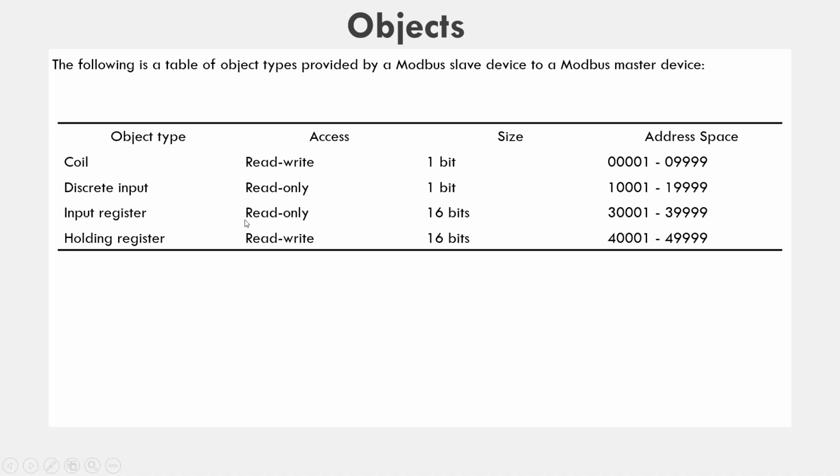For the input register, we have only read-only access. Size is 16 bit and the address range is 30001 to 39999. The last object type is the holding register. Access is both read and write, the size is 16 bit and the address space of the holding register is 40001 to 49999.